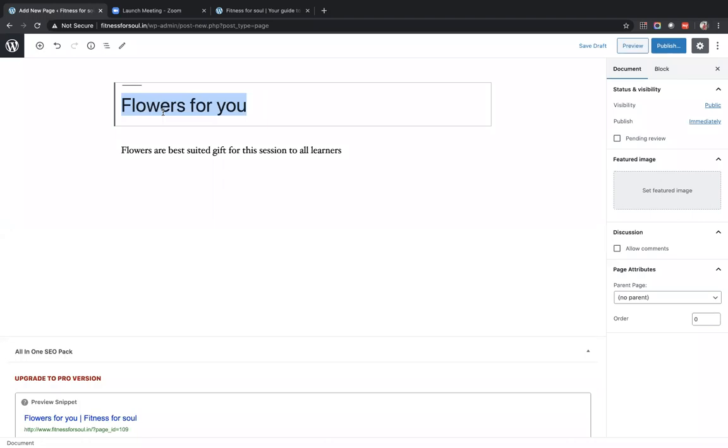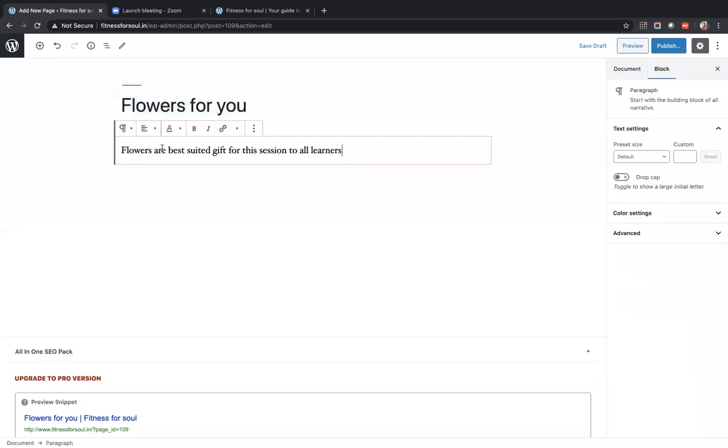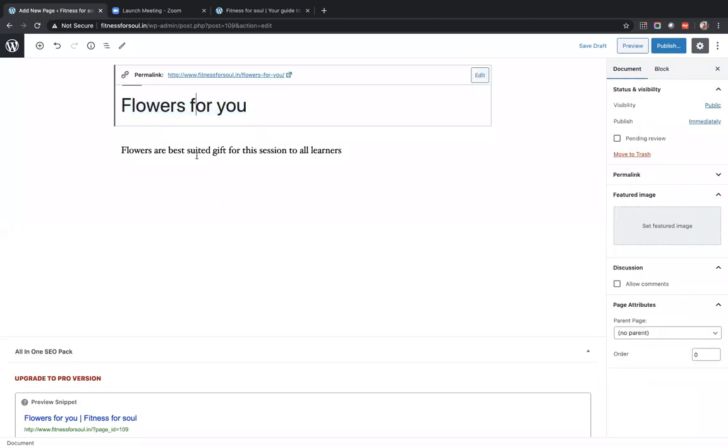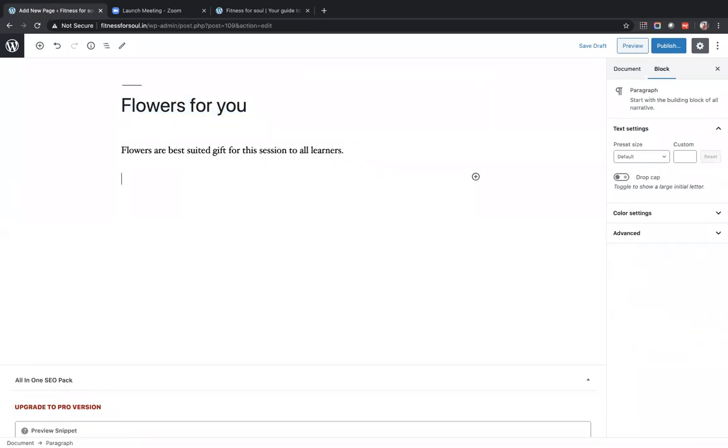Later on, we'll add the content to this page, which is the line that we have added. Along with it, there are multiple others. I'm going very slowly so that everybody can relate to what I am trying to explain. First is the title, next is the content. Post this content, we have multiple options to customize this better. Suppose I can put a link to this content. So I'll say buy flowers now.